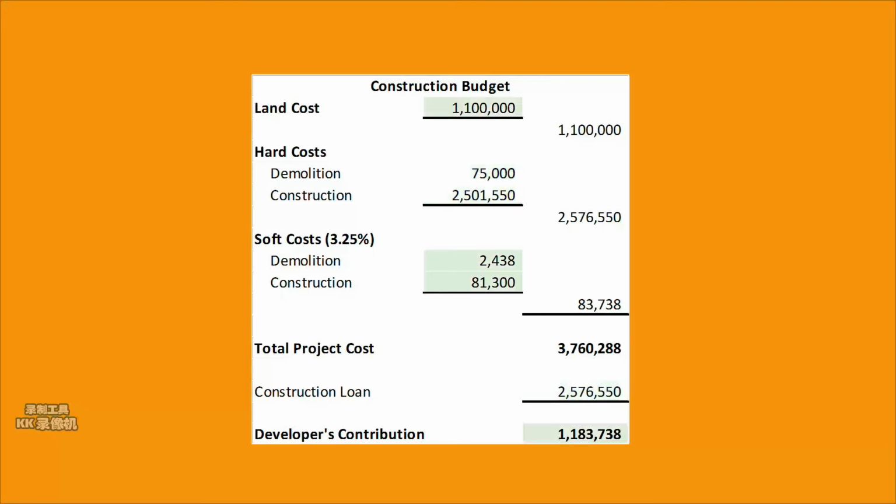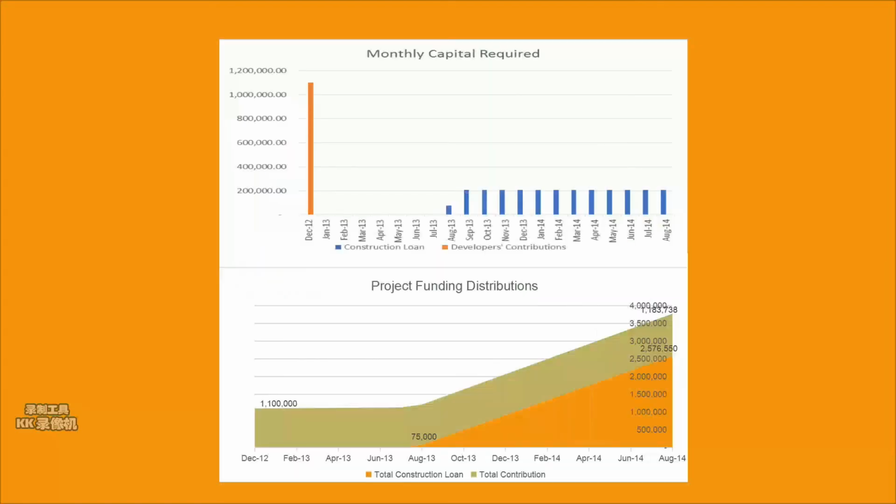That leaves $1,183,000 for the developers' contribution required to cover land acquisition and soft costs. The two diagrams show the monthly capital requirements and the funding distribution of the project during the construction stage.